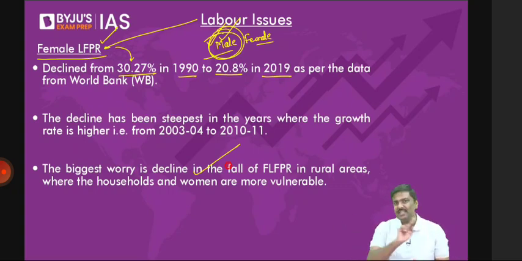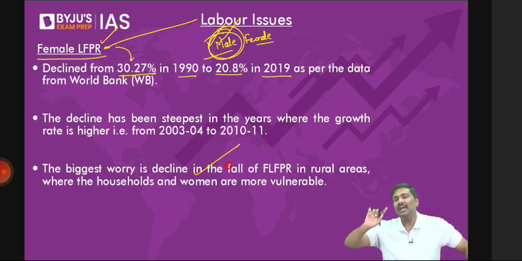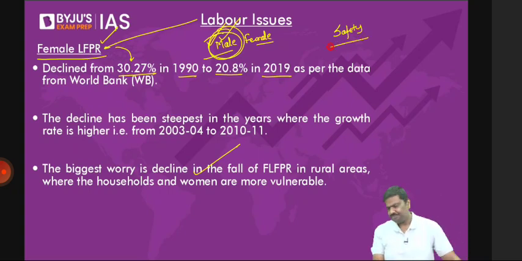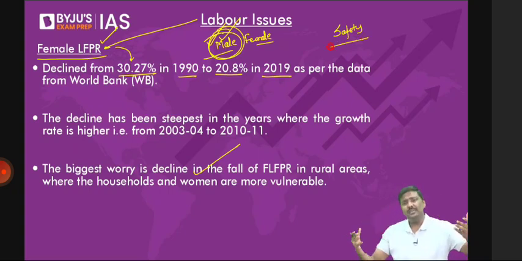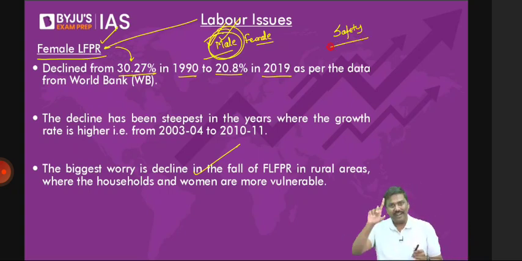Can I simply say that in some regions in India, the females within the houses are not allowed to go outside for work for safety or security reasons. Of course, yes, this is correct. You might disagree with me, you can argue against me, but this is what the economic survey says. One reason is concern over safety or security.